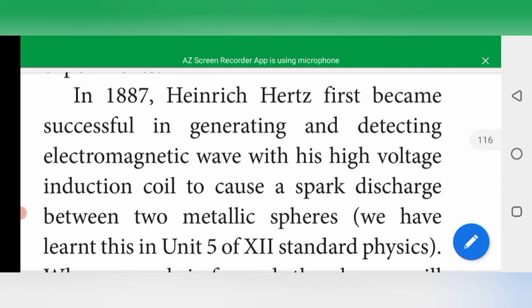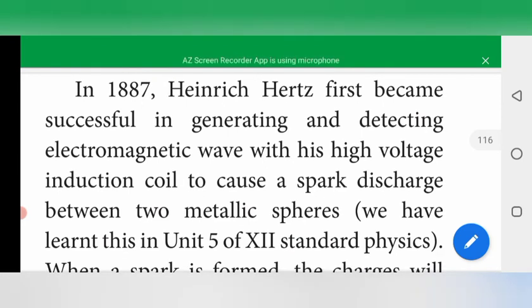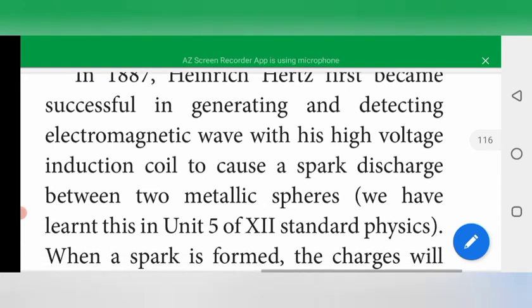Whenever he used ultraviolet rays incident on the metallic sphere, the electrons on the outer surface were emitted. So he concluded that the spark is produced because of photoelectric emission. That is the Hertz experiment, which we also discuss in the fifth lesson.